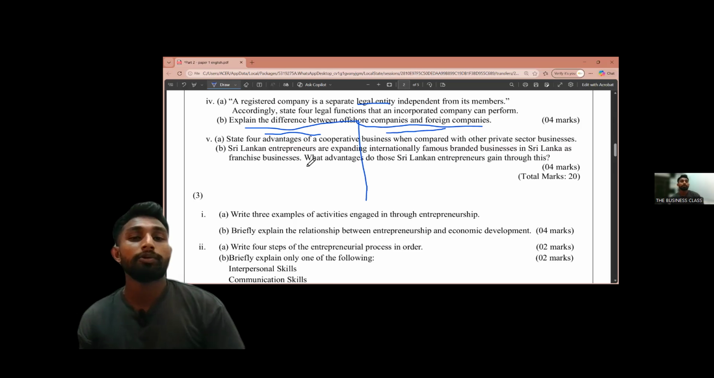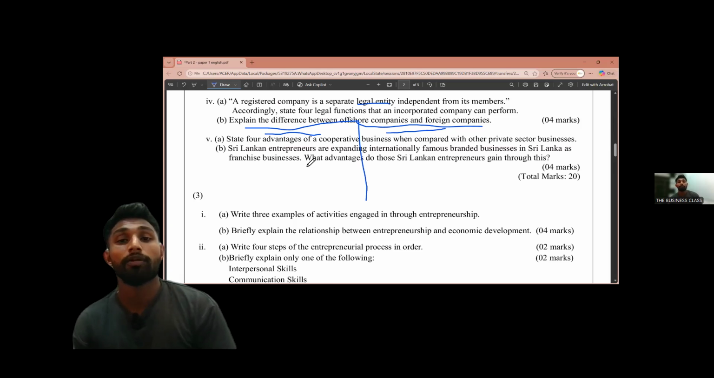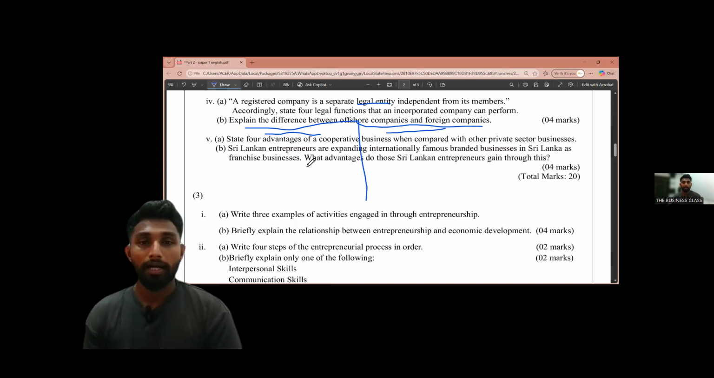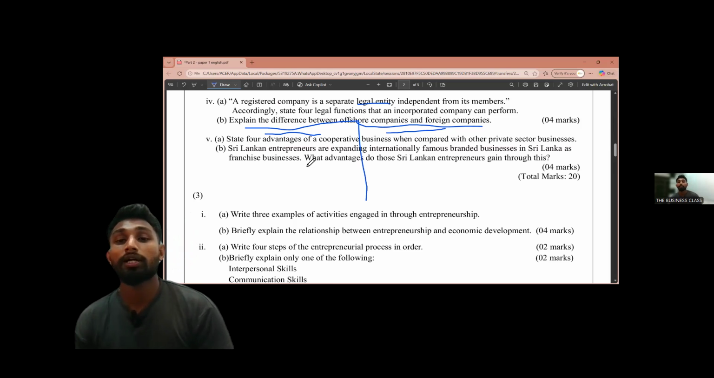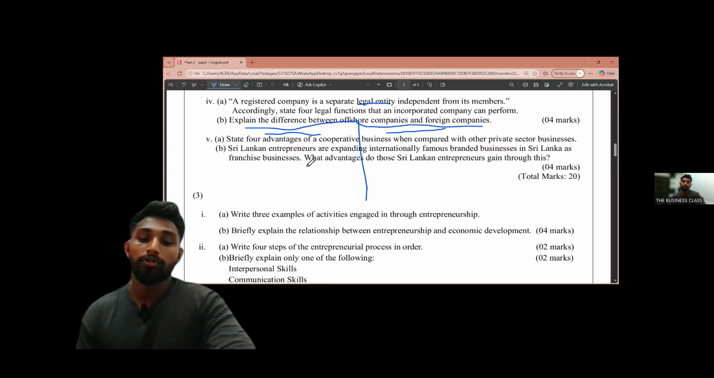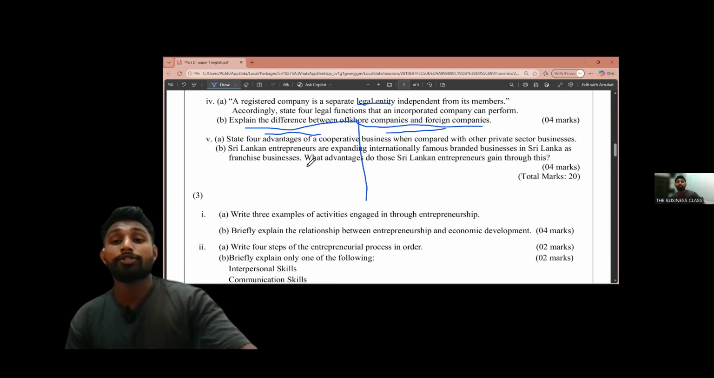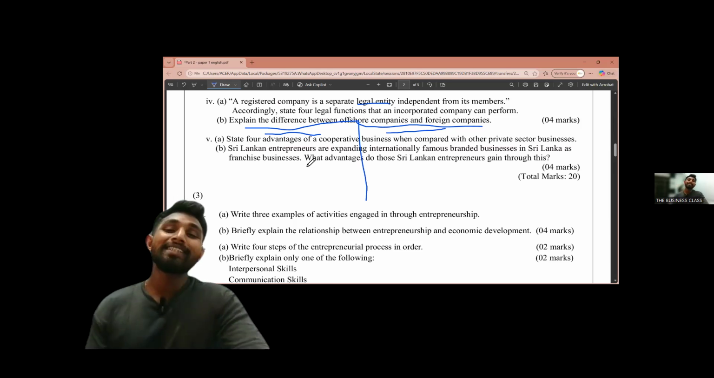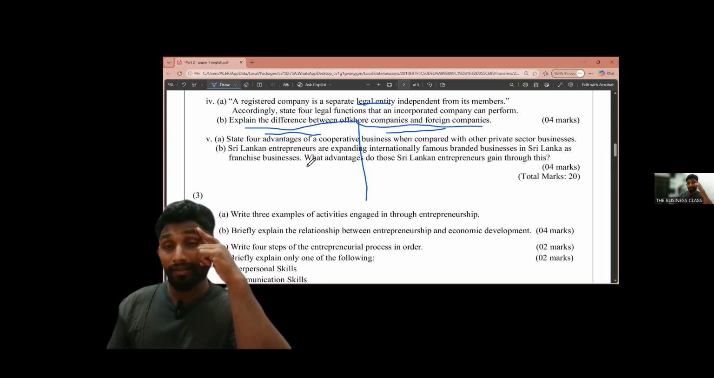Then Sri Lankan entrepreneurs are expanding internationally famous branded businesses in Sri Lanka as franchise businesses. What advantages do those Sri Lankan entrepreneurs gain through franchises? You can write answers like these. First one, you can write utilization of an established brand identity. This is already an established brand.